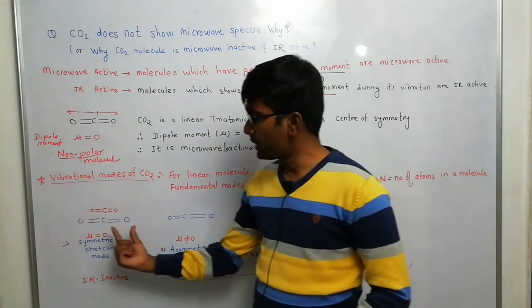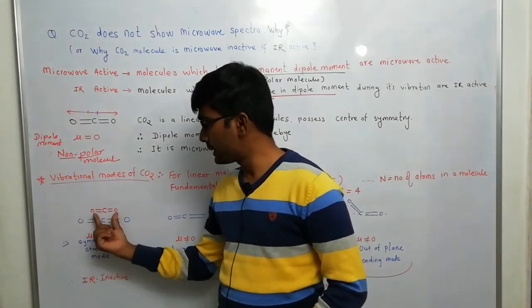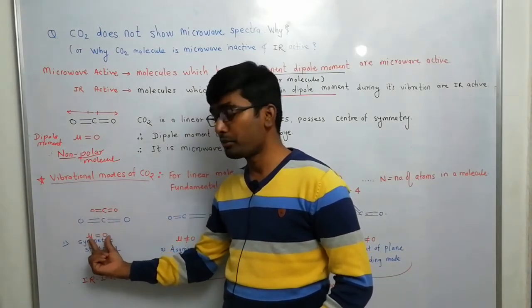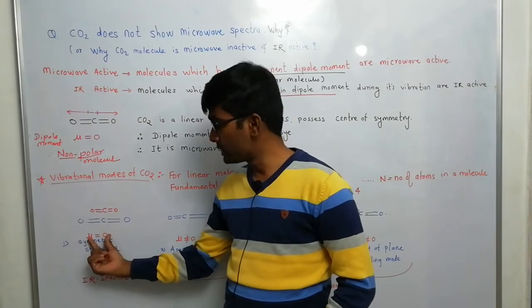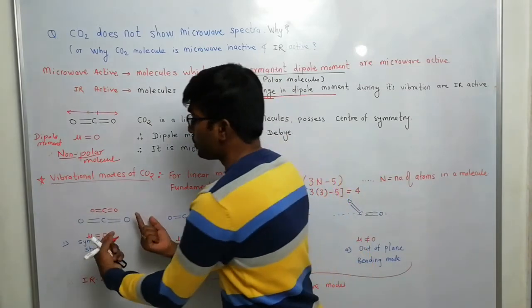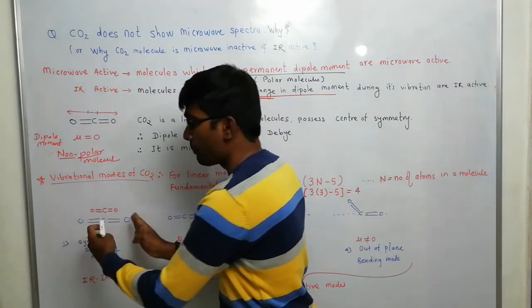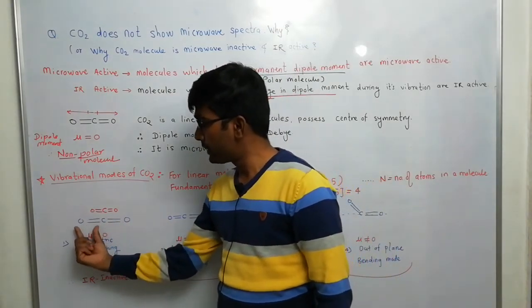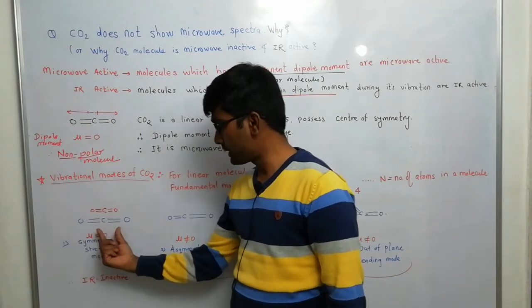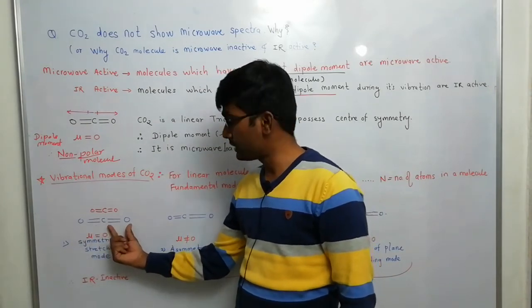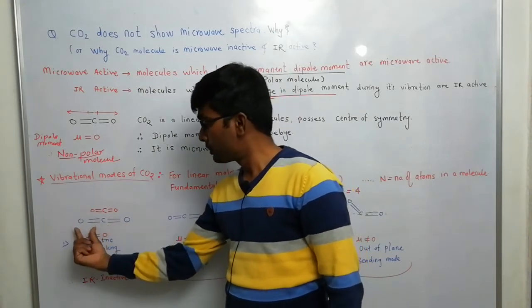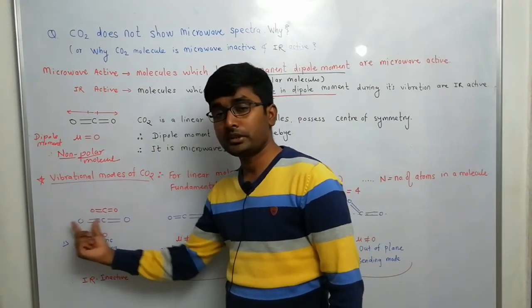Okay, symmetric expansion, symmetric contraction or compression. In both cases, the dipole moment is equal to 0. Why? Because both are equally stretched or equally compressed. Due to this, the dipole moment vector of the first oxygen and the dipole moment vector of the second oxygen will cancel out each other.